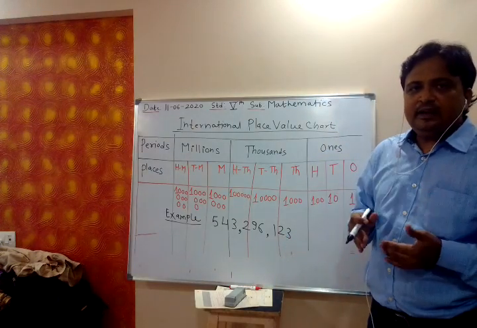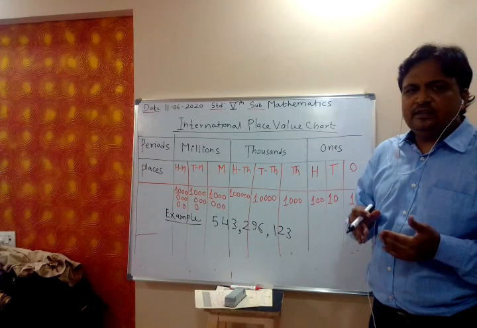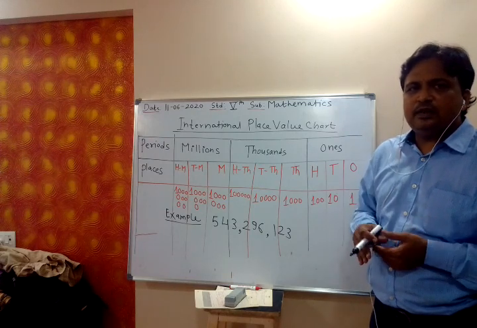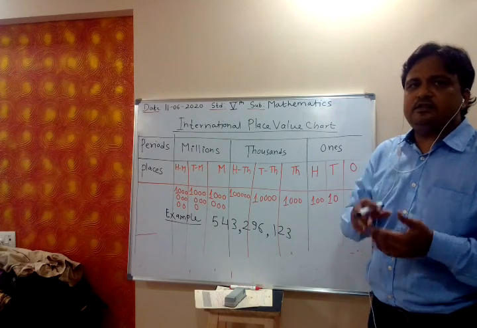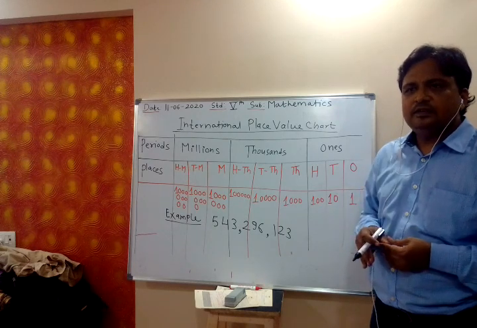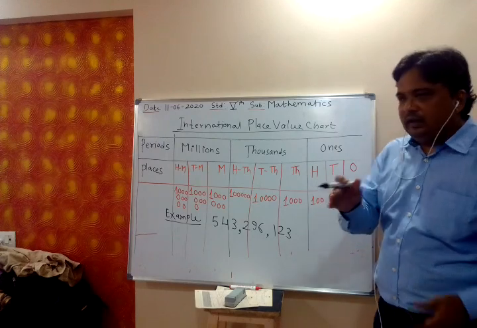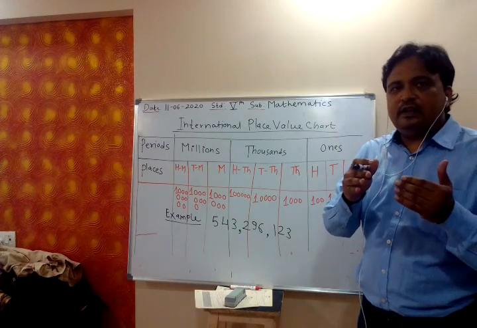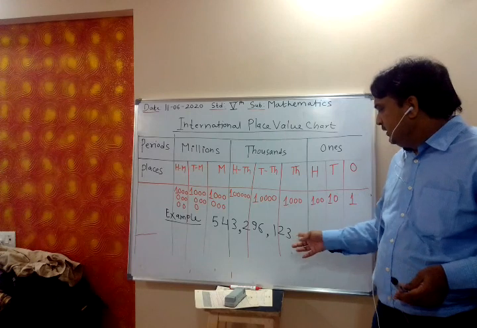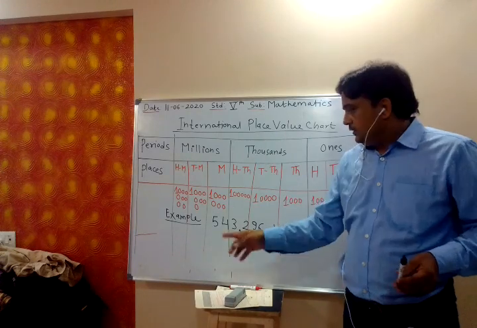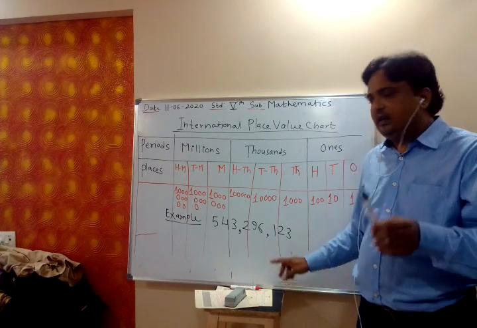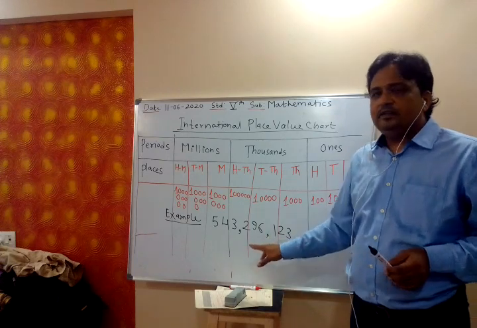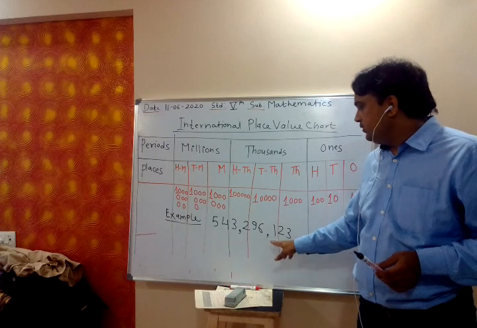Can you identify it is given in which system of numeration? Indian system of numeration or international system of numeration? International system, because the digits of the number are divided into three groups.